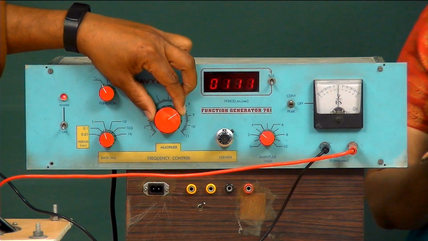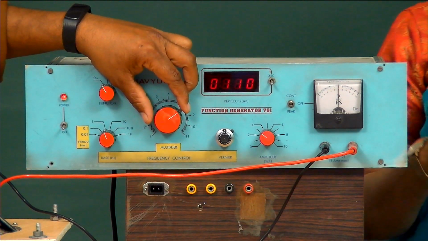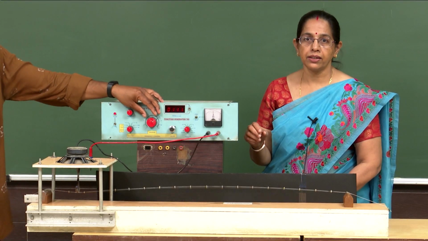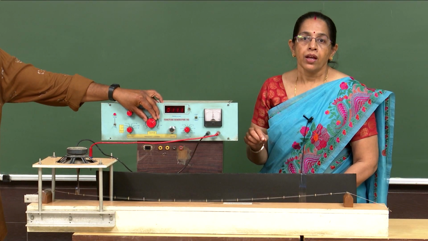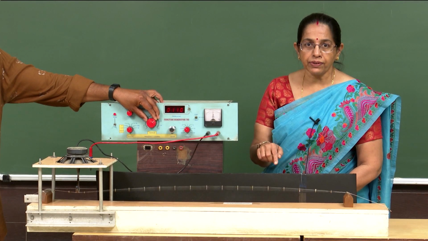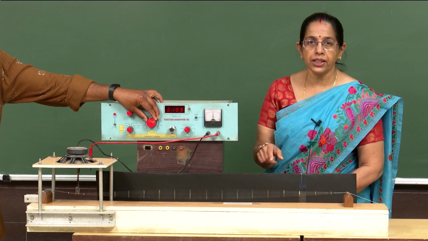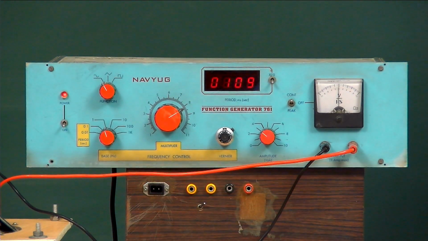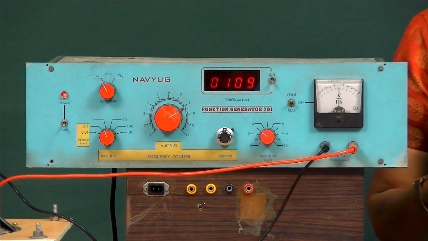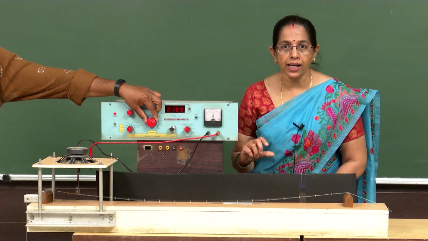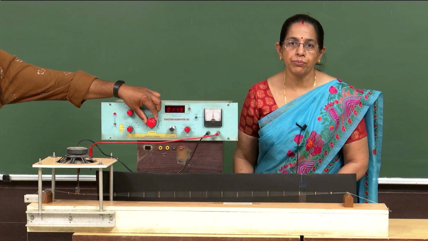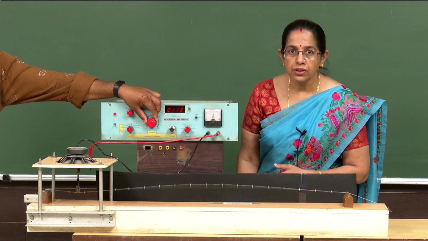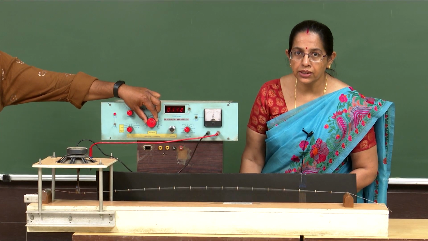When will we get the resonance? When the natural frequency of the string, this massless string with discrete masses at equal distance, and the function generator match, then we will get beautiful antinodes with large amplitude. You can see here the amplitude is increased a little, a little bit of change.